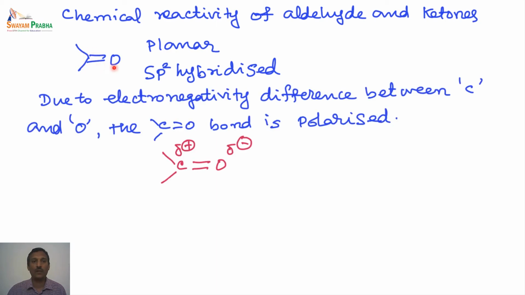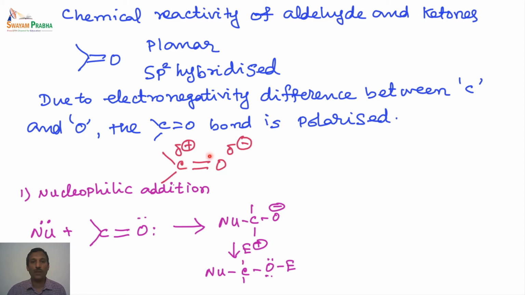The main functionality of the carbonyl group to undergo reaction is the electronegativity difference that exists between the carbon and oxygen. Due to this electronegativity difference, the carbonyl bond, that is C double bond O, is polarized, and the polarization is shown like this. Oxygen is more electronegative than carbon, so the delta negative charge resides on the oxygen, and the carbon has developed a little bit of positive charge. So we say this is the electrophilic end and this is the nucleophilic end of the carbonyl unit.